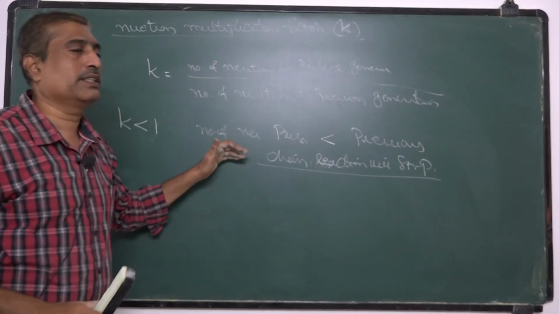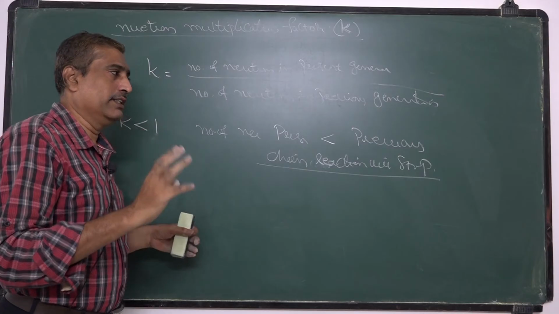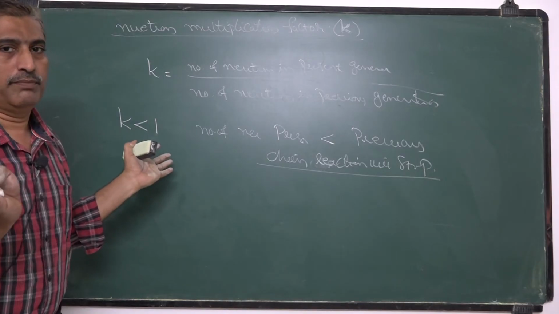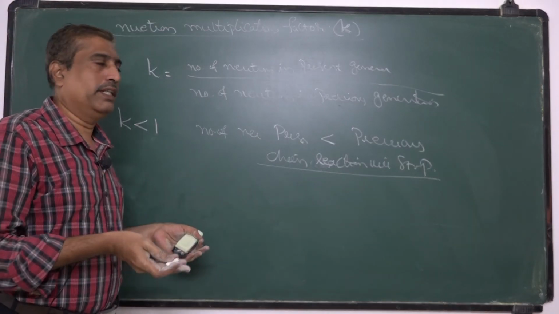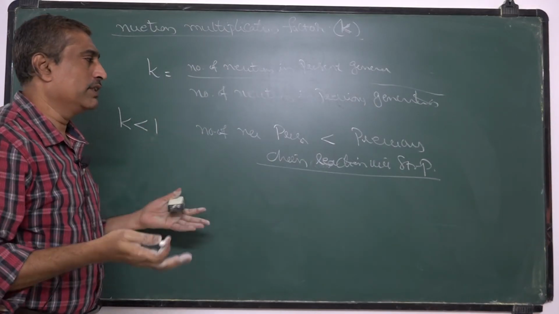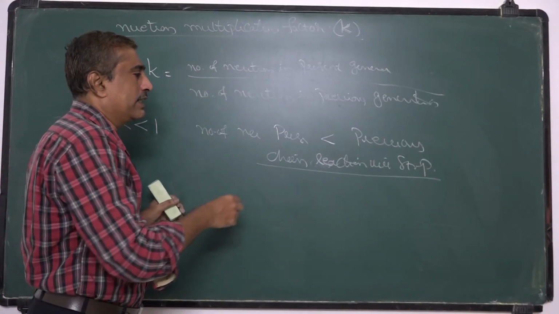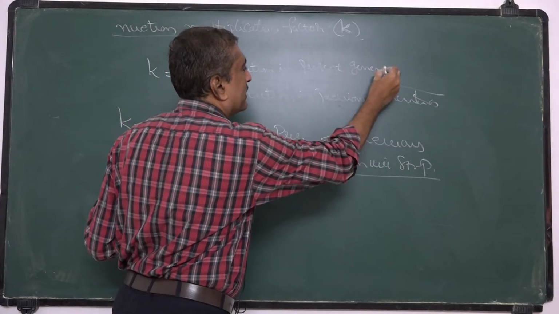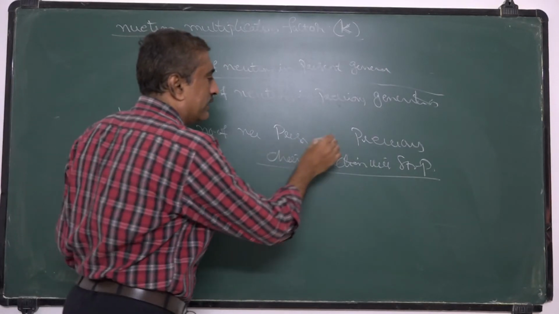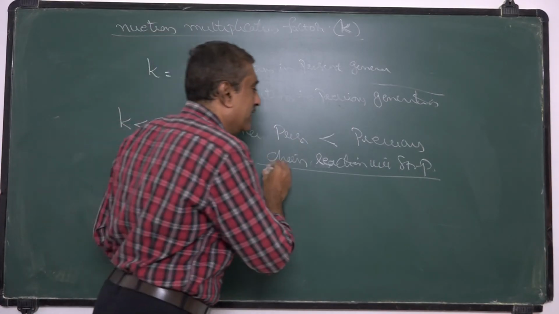That means when this process takes place, in a nuclear fission 3 neutrons are released, but some neutrons may escape or deviate from their paths, so we can't predict that all the neutrons will continue in this chain reaction. Suppose they deviate, escape or leak from the sample. In that case, the number of neutrons in the present generation decreases with respect to the previous generation. In that case this number k becomes less than 1, and if k becomes lesser and lesser, this chain reaction will stop.